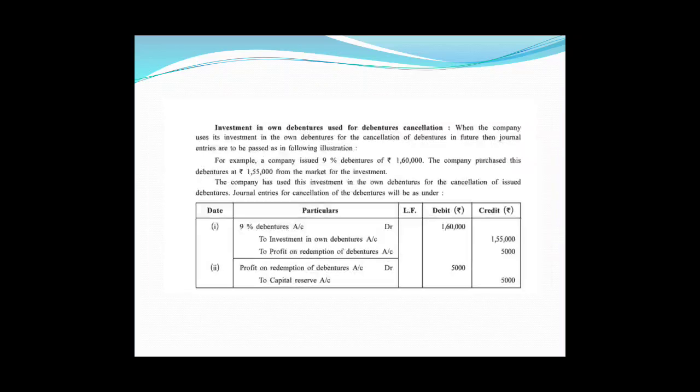This difference will be treated as revenue profit because it is from the investment. If it is profit, it will be credited to the statement of profit and loss, or if it is loss, then it will be debited to the statement of profit and loss.